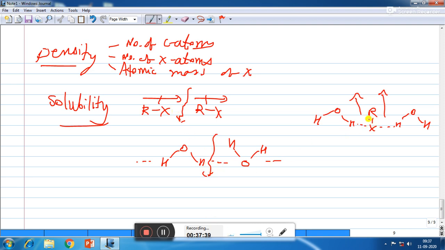So when haloalkane and water form a new bond and get dissolved, the energy released is less, while to break the old bonds it requires more energy. That's why haloalkanes are less soluble in water. But haloalkanes are easily soluble in organic solvent. So instead of water, if we use an organic solvent, then they are easily soluble.